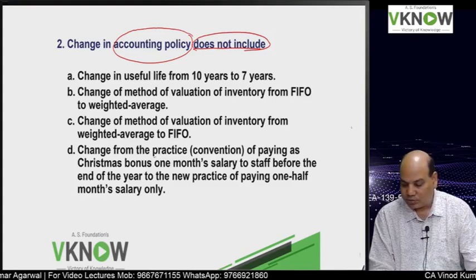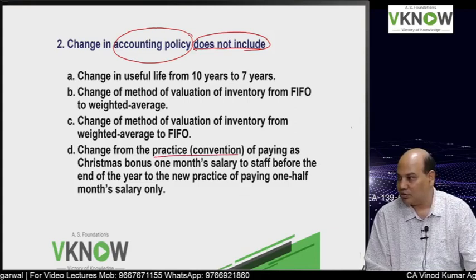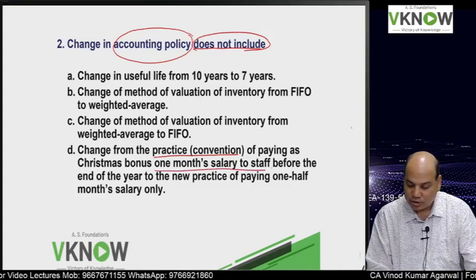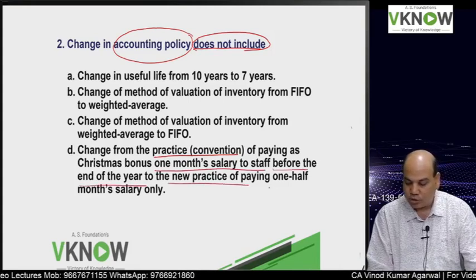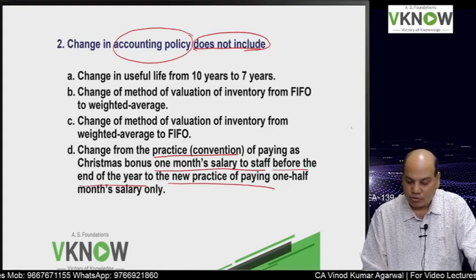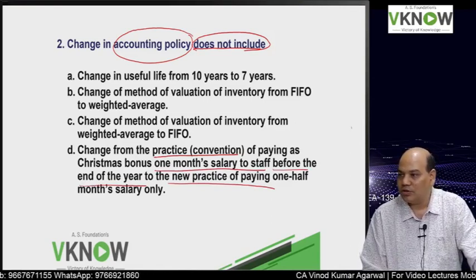Accounting policy means practice and convention also, of paying as Christmas bonus 1 month salary to staff before the end of the year to the new practice of paying half month salary only. So which of these is not a change in accounting policy?